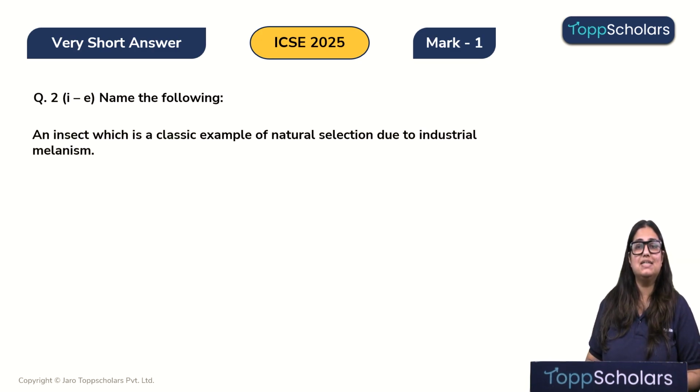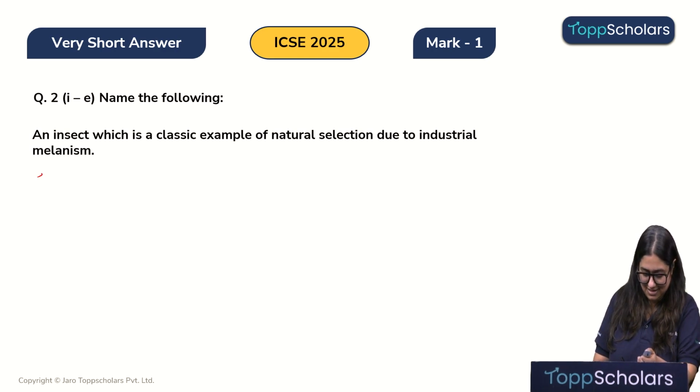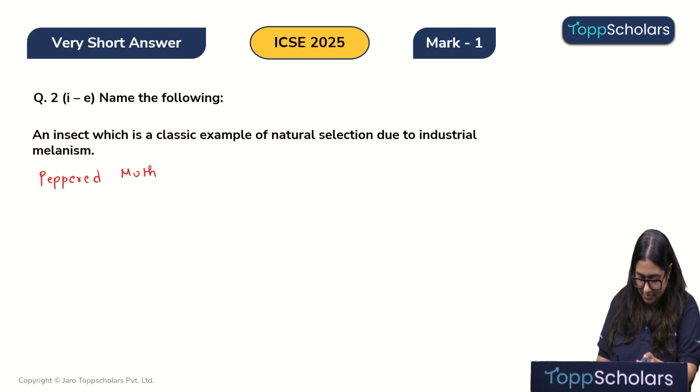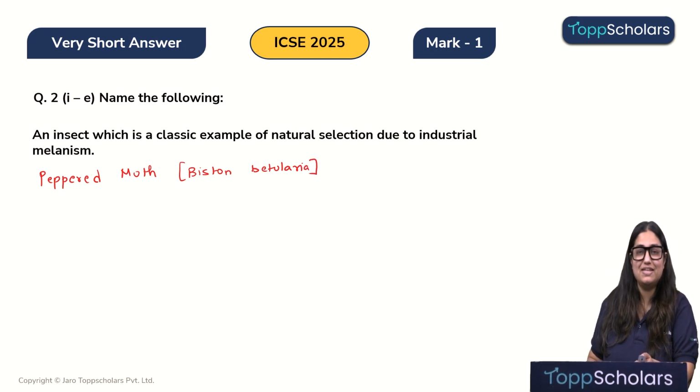An insect which is a classic example of natural selection due to industrial melanism is peppered moth. What is its scientific name, children? It is Biston betularia. Right? Now let's move to the next question.